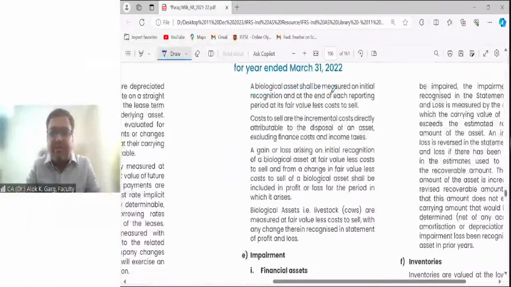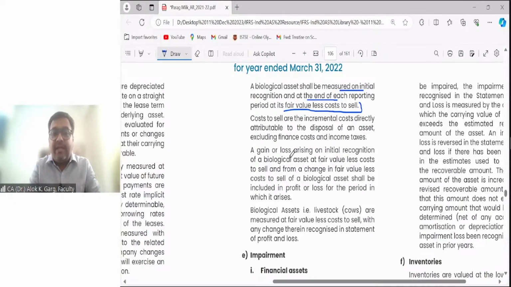Then it says that biological assets shall be measured on initial recognition and at the end of each reporting period at fair value less cost to sell. Is it something which is heard or is it something which is blank? Heard? Very good. Cost to sell are the incremental costs directly attributable to the disposal of an asset, excluding finance costs and income taxes.